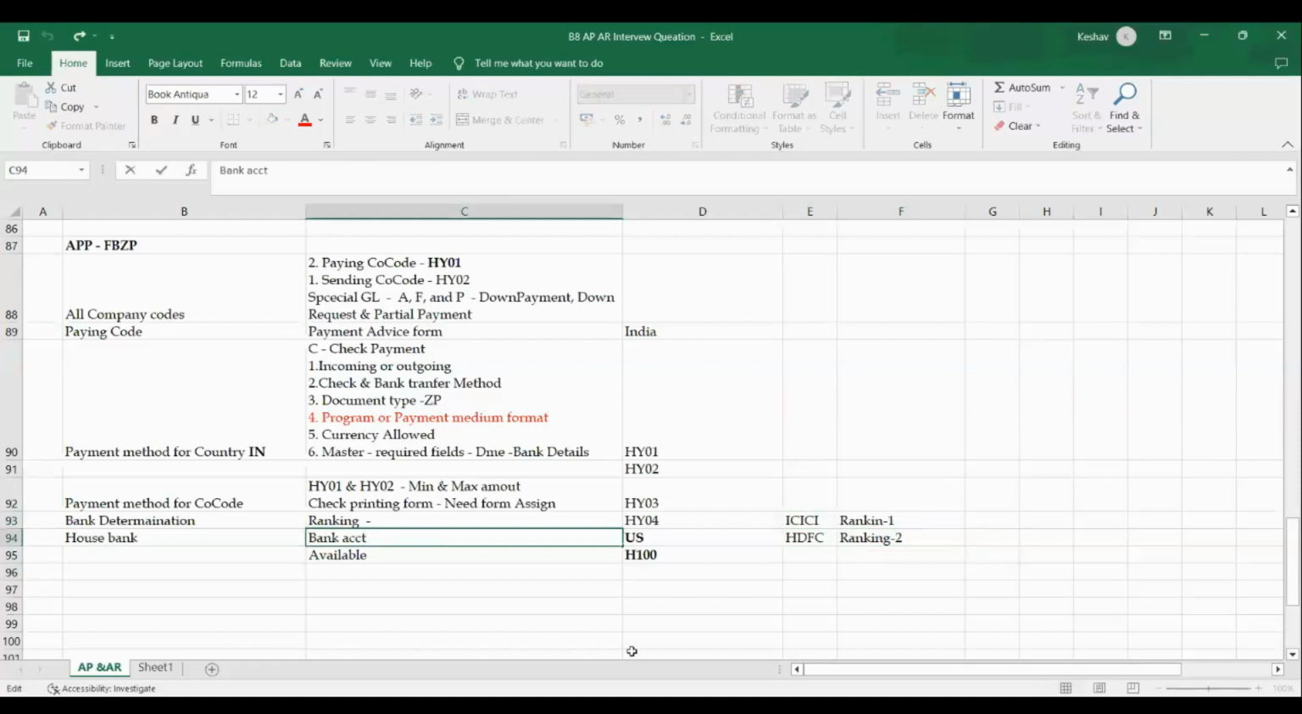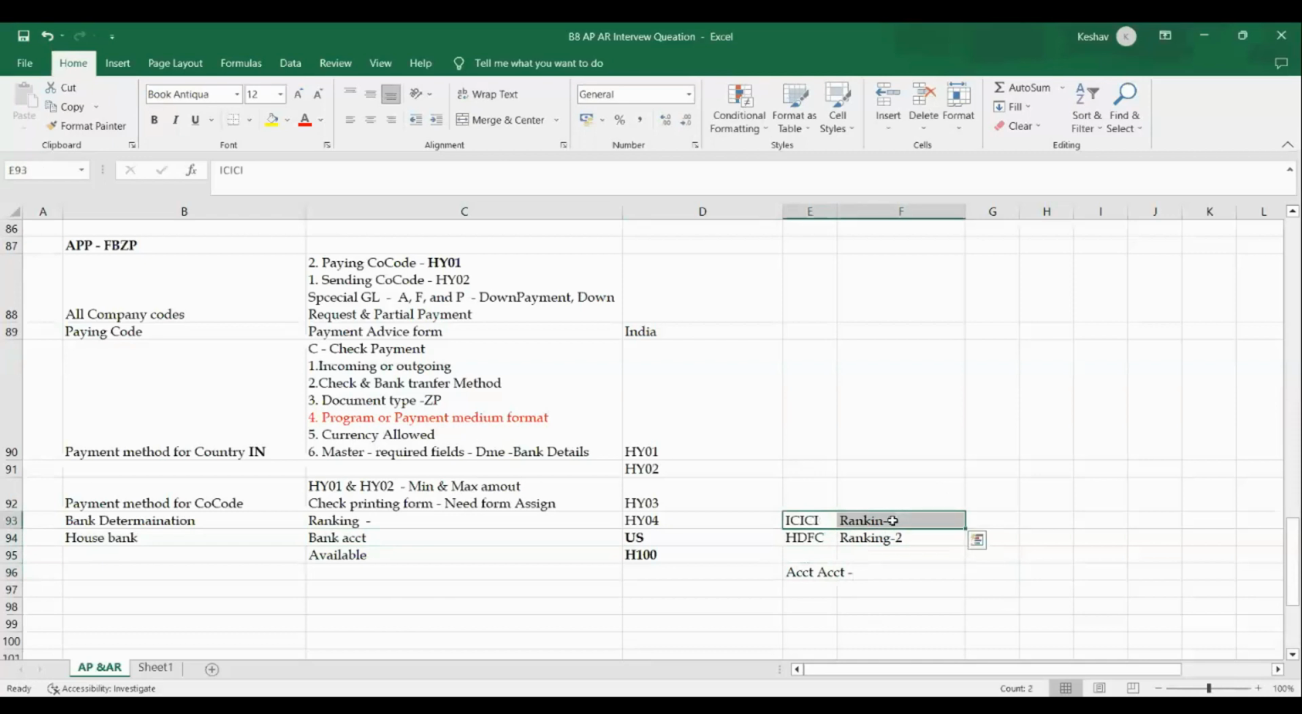Second thing, the bank account. We need to tell two things for the bank account. For the ranking order I'm giving to ICICI Bank, ICICI Bank also has multiple accounts. For which account I need to use, I need to tell here the account ID, and secondly I need to address the GL master account I'm using.